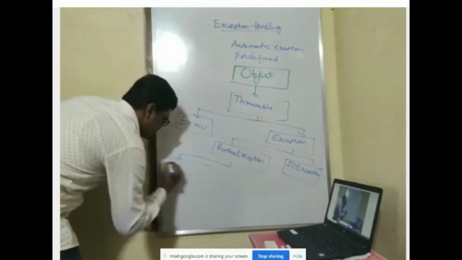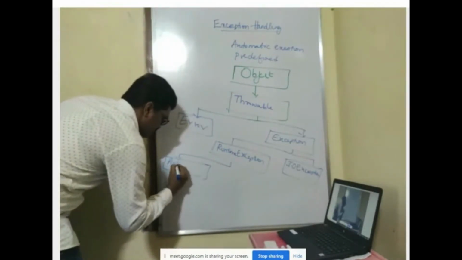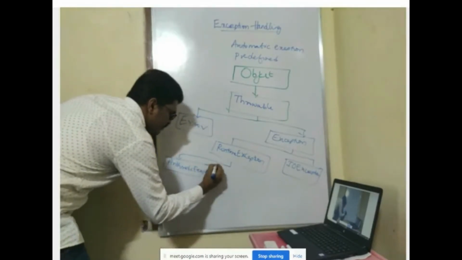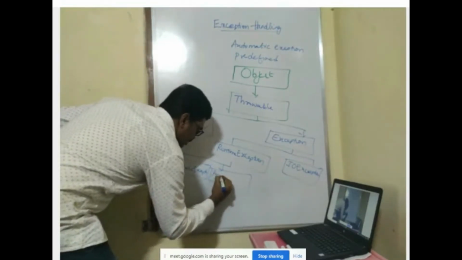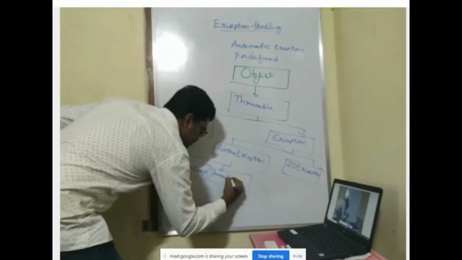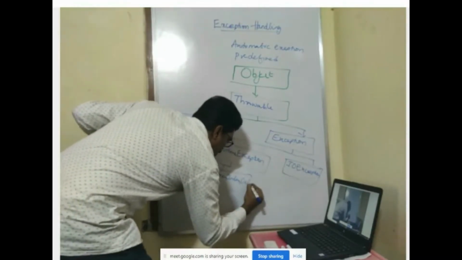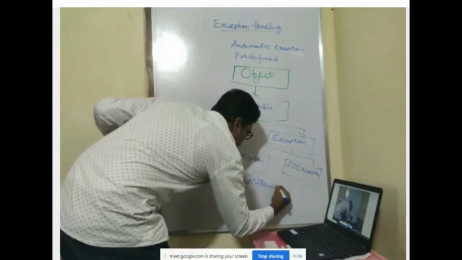One is here itself. I am telling almost all the classes: Arithmetic Exception, next Array Index Out Of Bounds Exception.